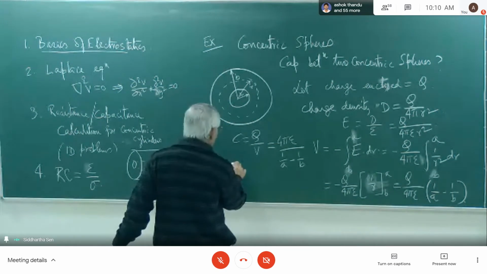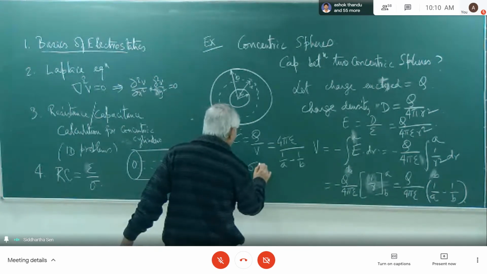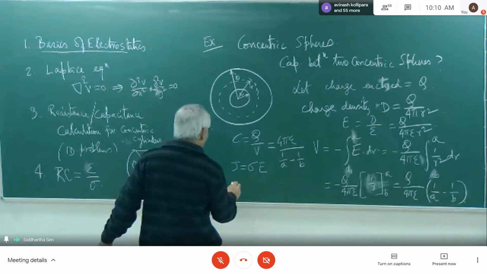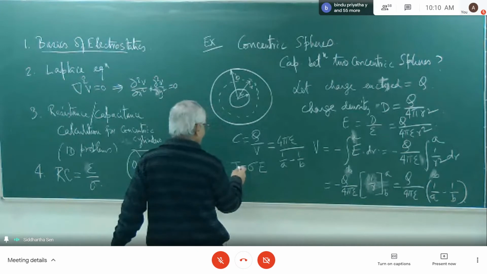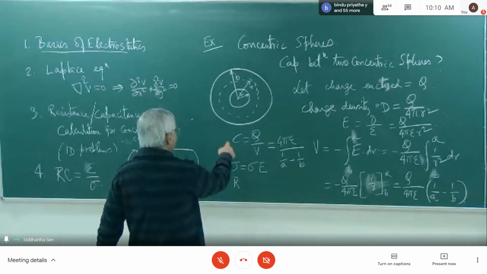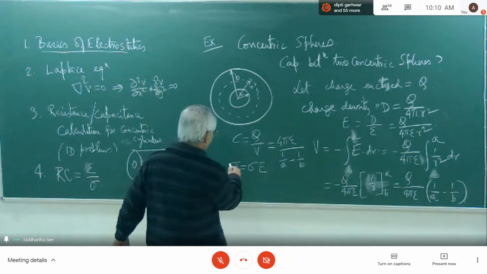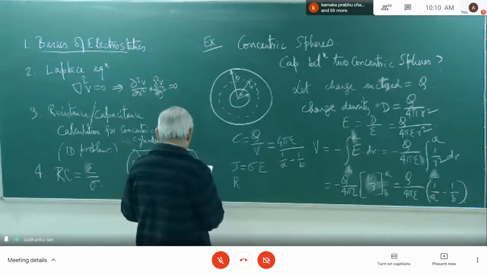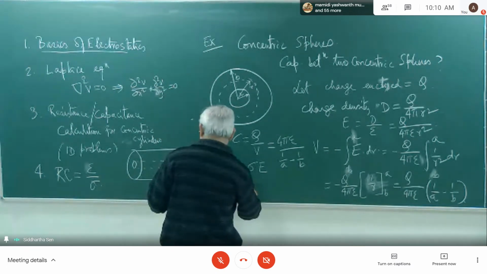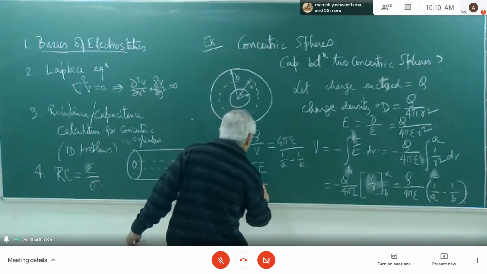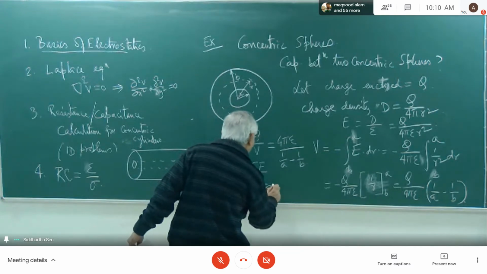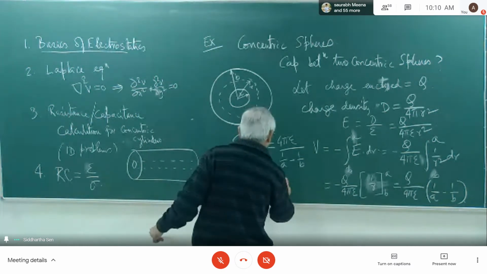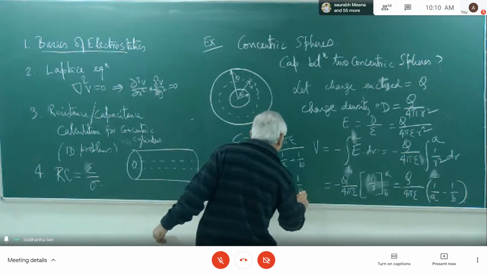We will have to use that J is equal to sigma into E. So from that we get R, and J integrated over the area gives you the current, and you get R is equal to 1 by 4 pi sigma into (1 by A minus 1 by B).